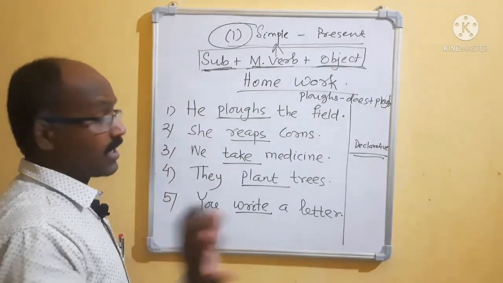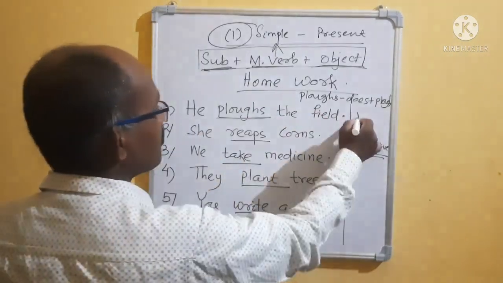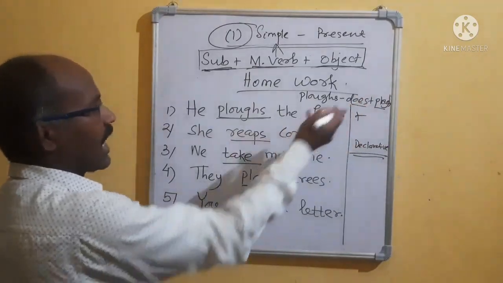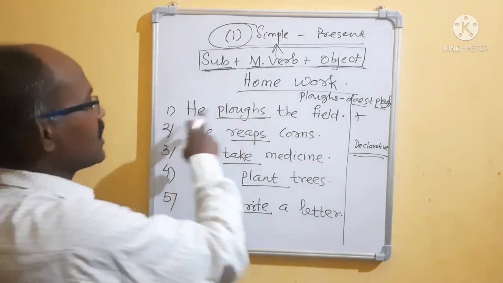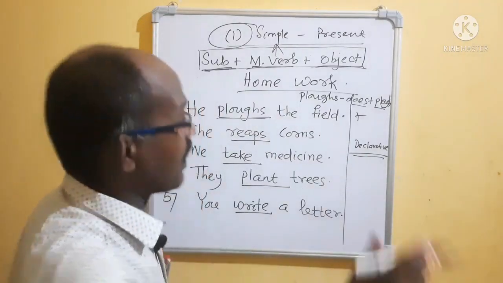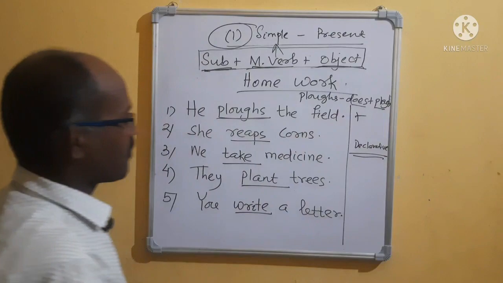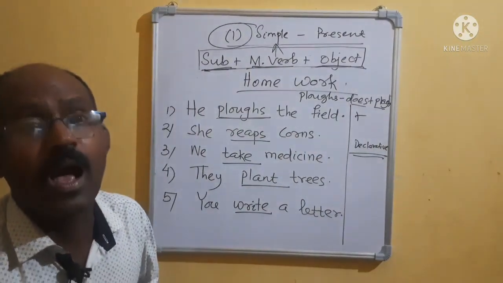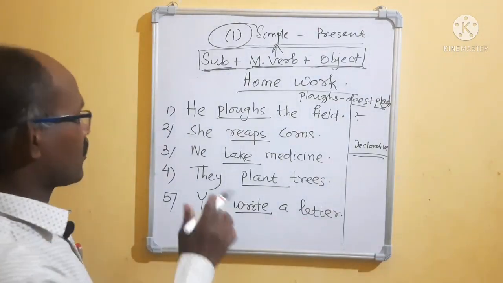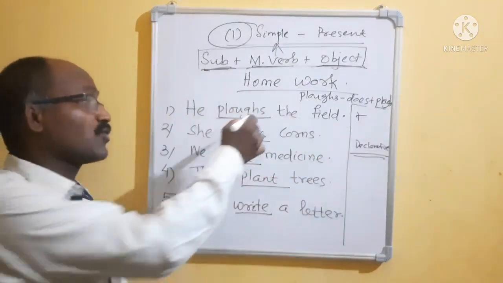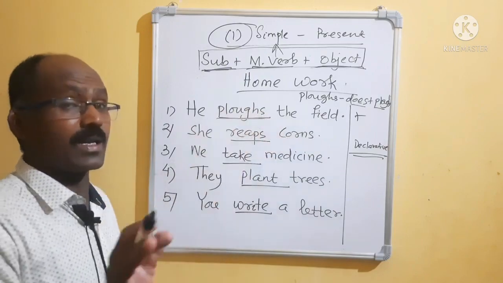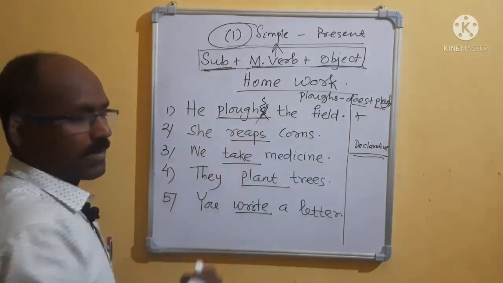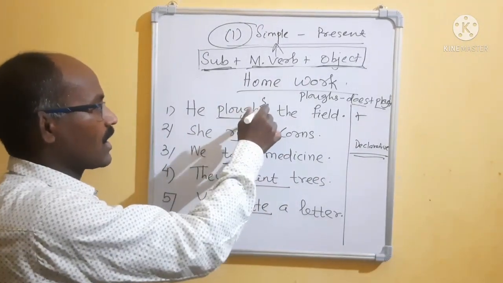Look, I am giving the example again. He plows the field, positive. Negative, he does not plow. Then third one, bring does first. Does he plow the field? Not does he plows. Does he plow? Because does plus plow. Where does he plow? What does he plow? How does he plow? Like that you will make questions. Then imperative: plow the field. While you are making imperative, omit the subject.